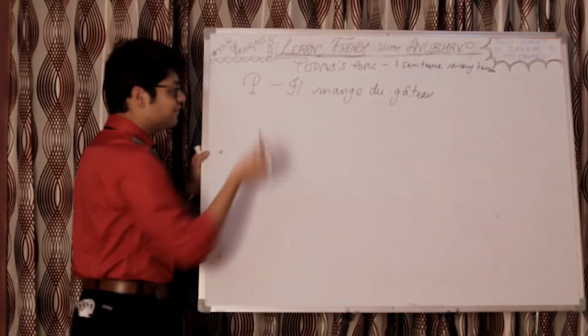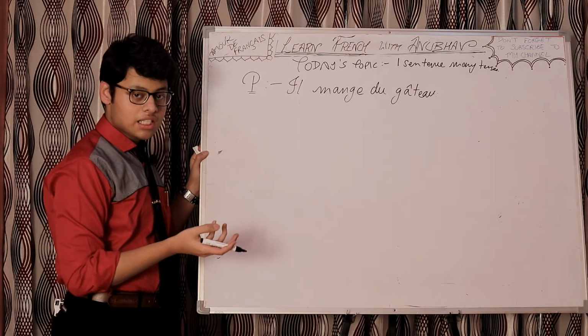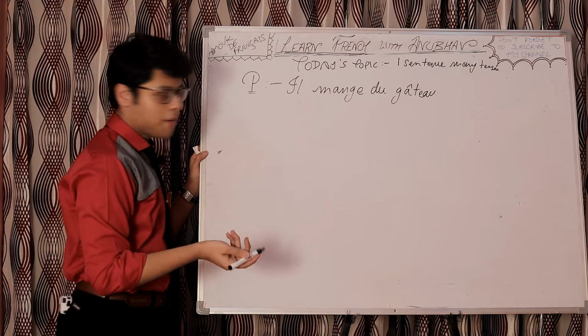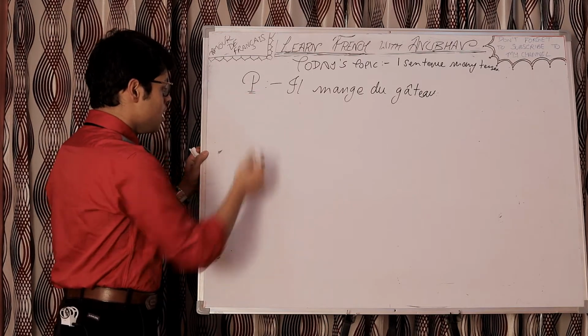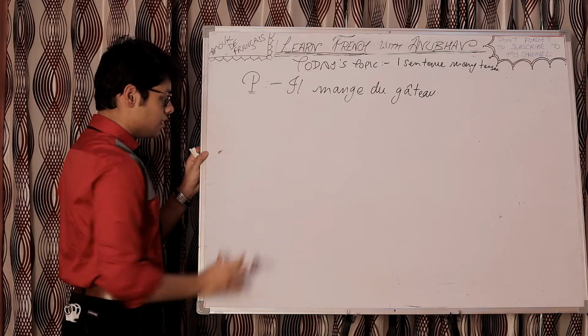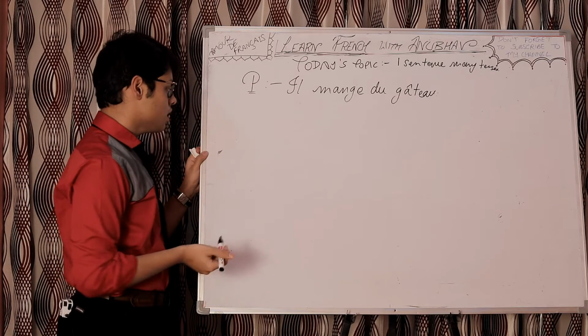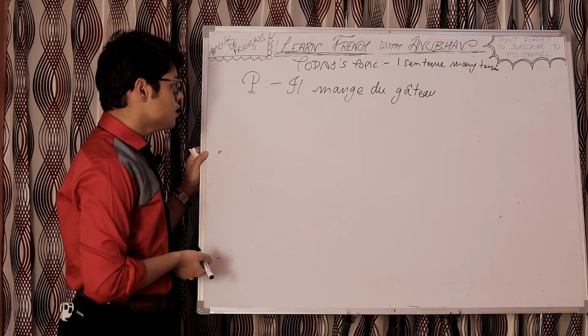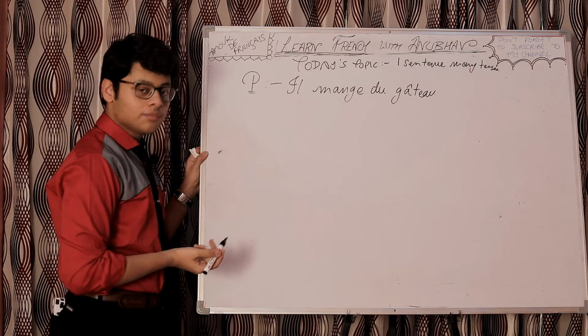So P stands for present. Also, I have created abbreviations, you may say patented abbreviations, for the tenses which I will be listing here. These are self-created.